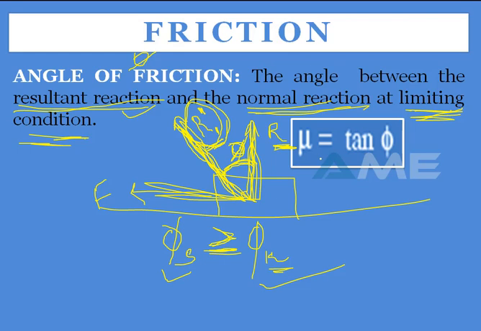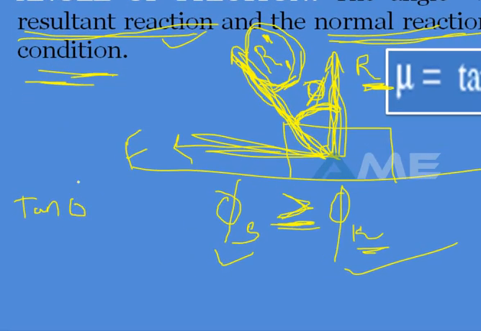We already saw in coefficient of friction that mu equals tan phi, and that phi is the angle of friction. So how did we get this? From this figure, what is tan phi? It equals this particular length, which is F, divided by this one, R, which is opposite side by adjacent side.